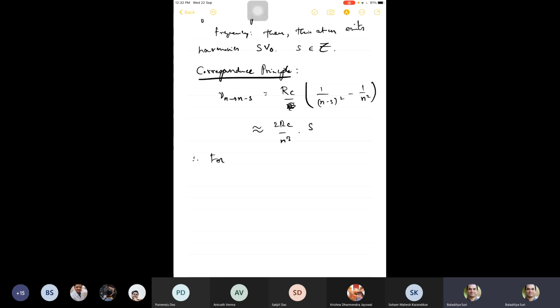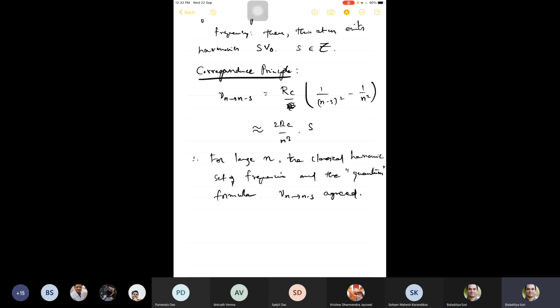Therefore, for large n, the classical harmonic set of frequencies and what he called the quantum formula of nu from n to n minus s agreed.